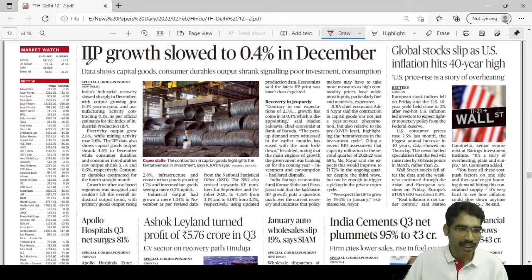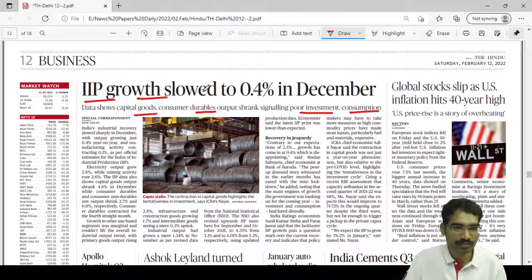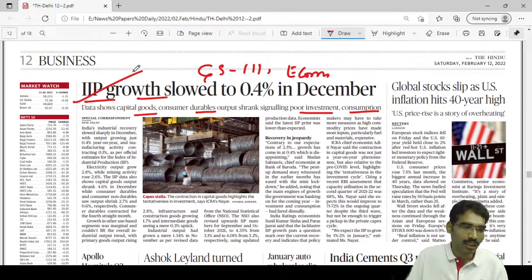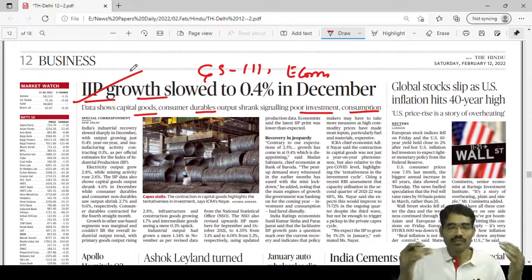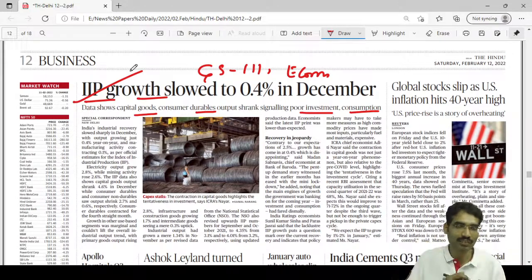the business page. IIP growth, something related to economy. Data shows capital goods, consumer durables, output shrinking, poor investment consumption, something related to economy. GS3 and economy. So you have selected 4 or 5 issues in the first round, or at max 7 to 8 items will come in the first round. Now go back to the first page.